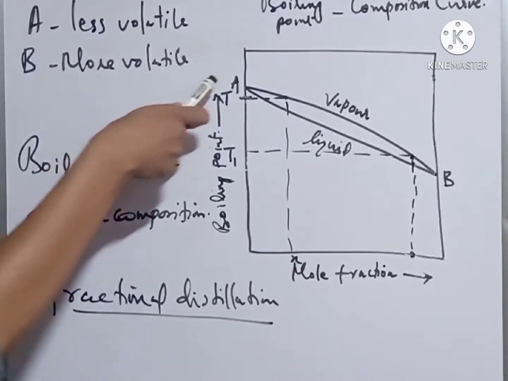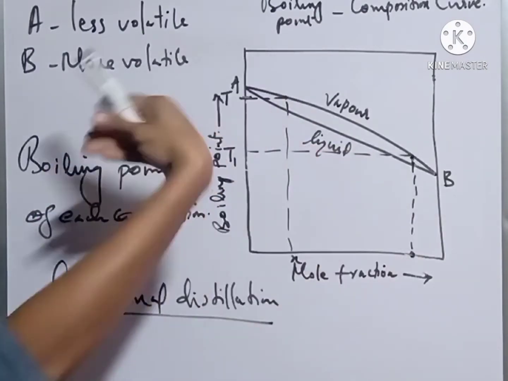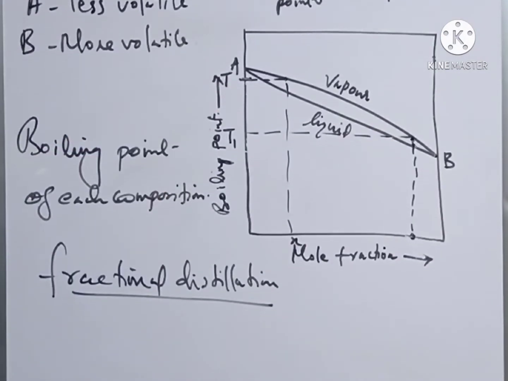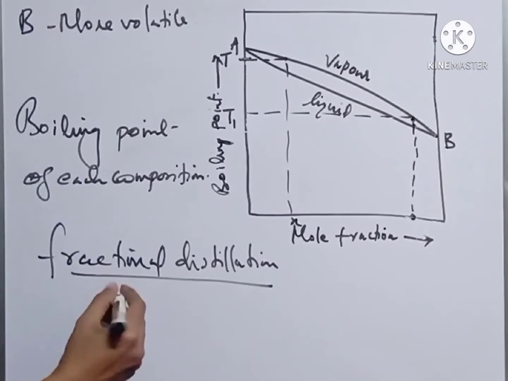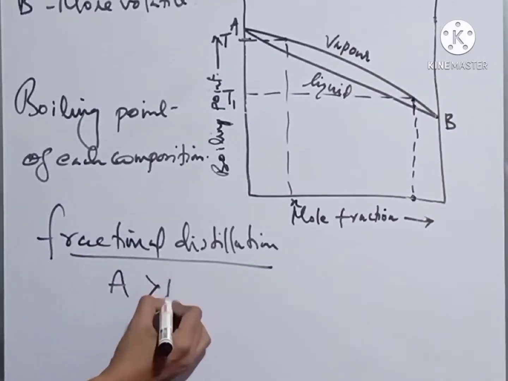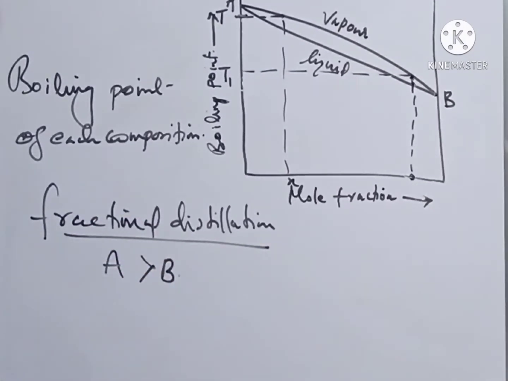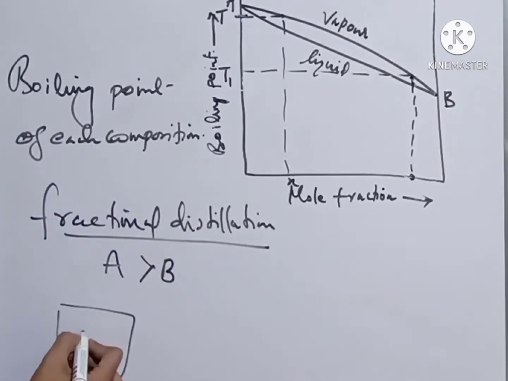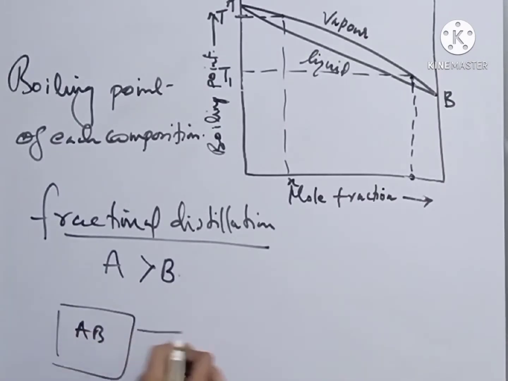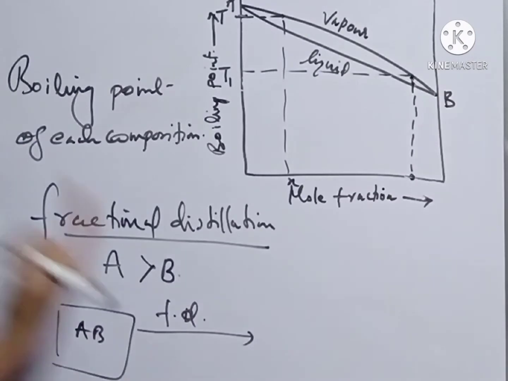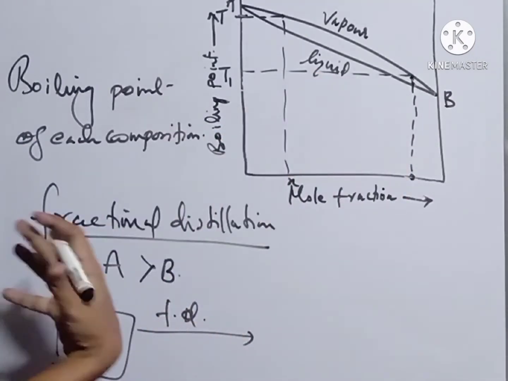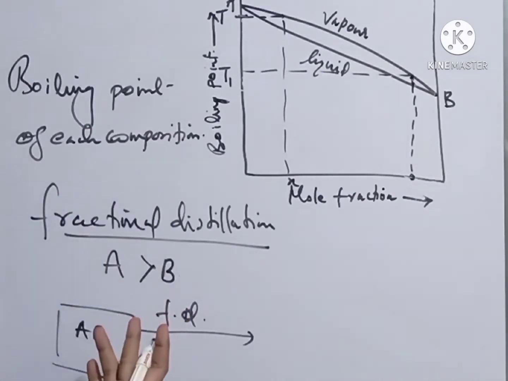Because here the boiling points of your components are different. Boiling point of A is greater than B. So if we conduct fractional distillation of this binary mixture AB, then at first we'll get the component having less boiling point.